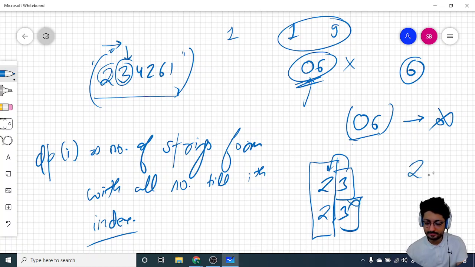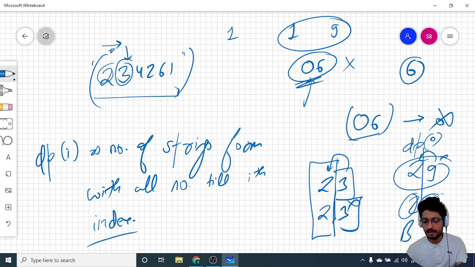If it is 29, I had the DP state till 2, like the DP for the 0th point. I cannot combine this, so this is not added in the final option. 2 and 9 can be taken as individual characters. So 2 has some particular character and 9 is also some character. So both of them can be combined to find out the answer. And that's the logic for this problem.